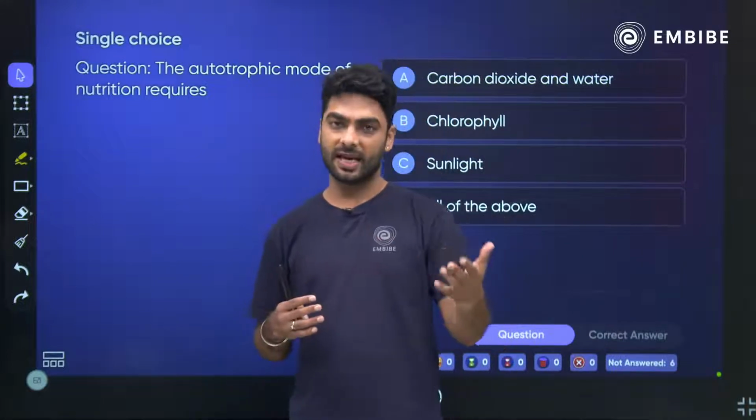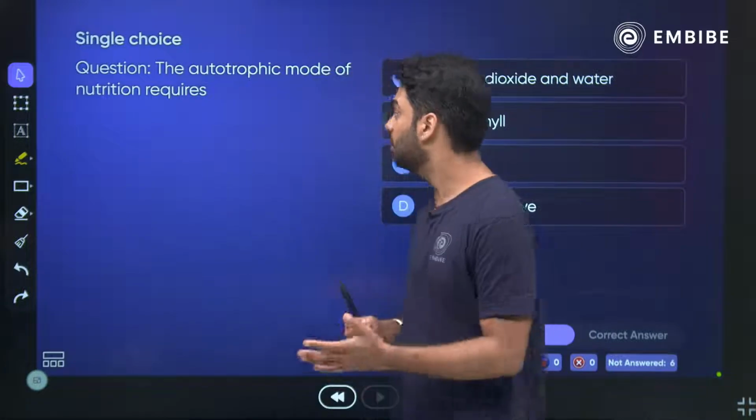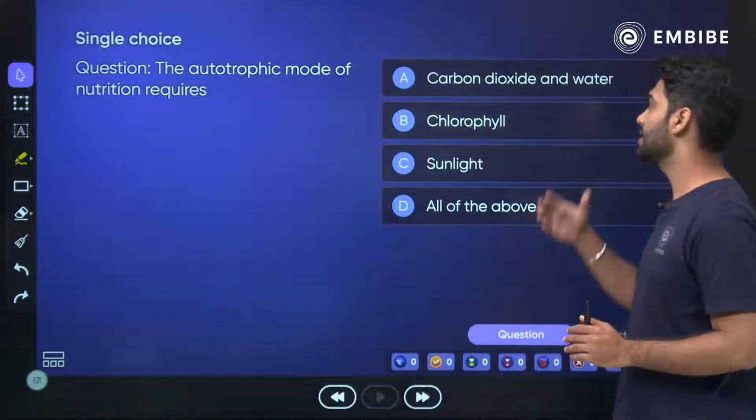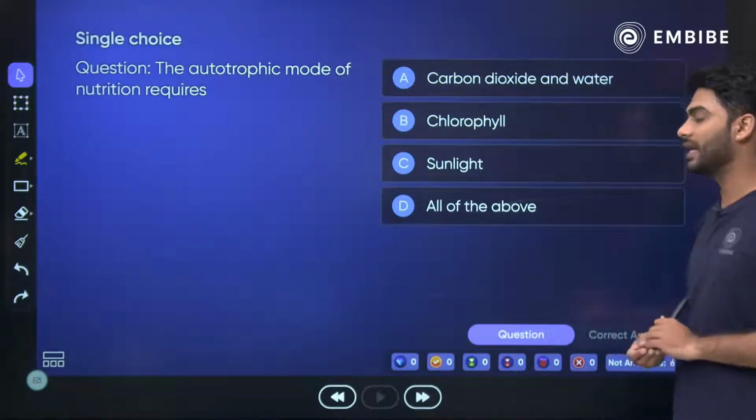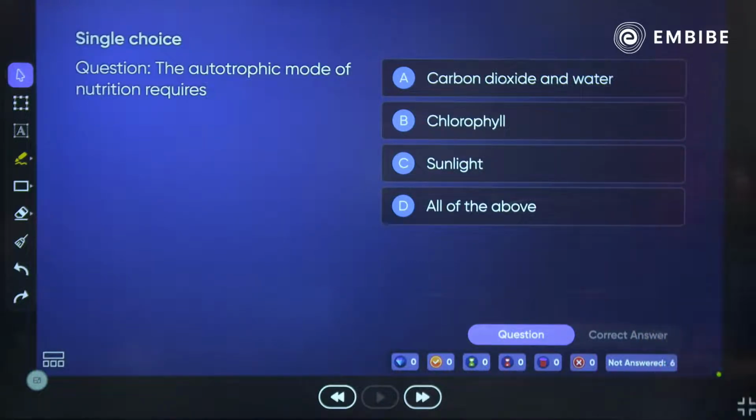Auto means self, tropism means nourishment. So, those who are nourishing themselves: the autotrophic mode of nutrition requires carbon dioxide and water, chlorophyll, sunlight, or all of the above. Very easy question from your exam point of view. Just click on the correct answer and I will give you 20 seconds for this.